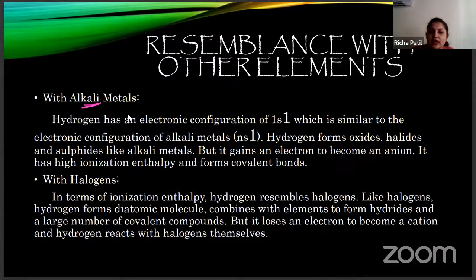Why does it resemble an alkali metal? Hydrogen has only one electron. It has the electronic configuration 1s1. As it has one electron, it is similar to the electronic configuration of alkali metals.